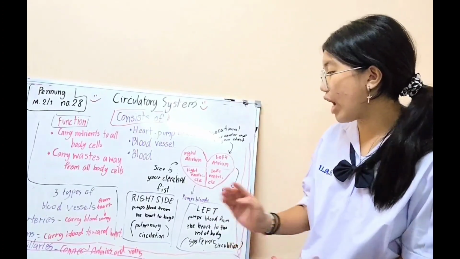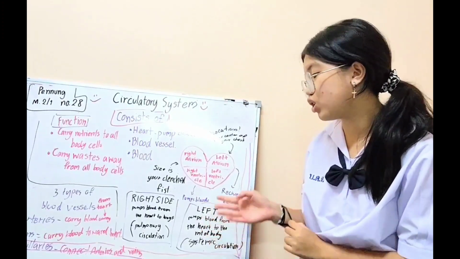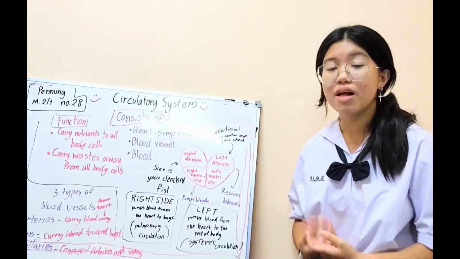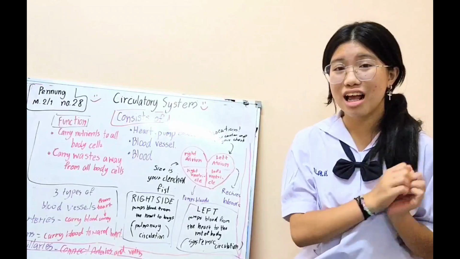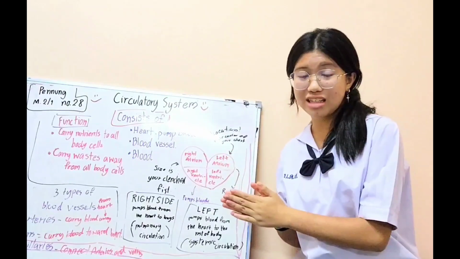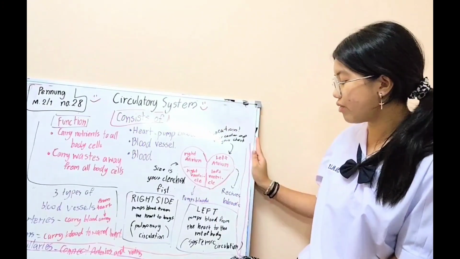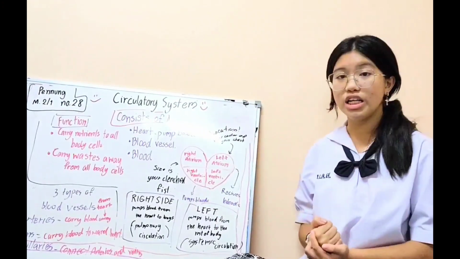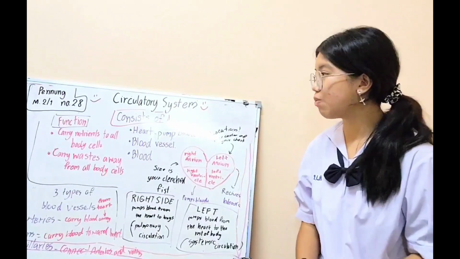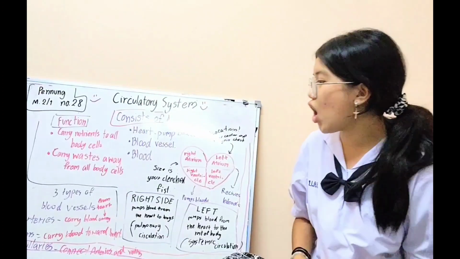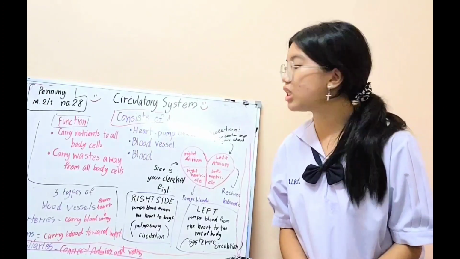Now the right side of the heart pumps blood from the heart to the lungs to exchange the gases, carbon dioxide exchanged for oxygen, and the left side pumps blood from the heart to the rest of the body, everywhere in the body. And now we are going to look at the 3 types of blood vessels.